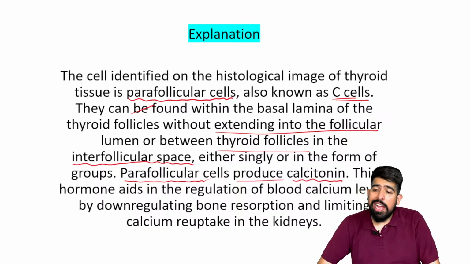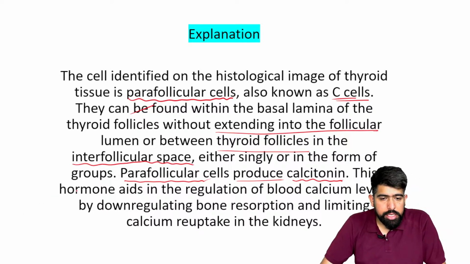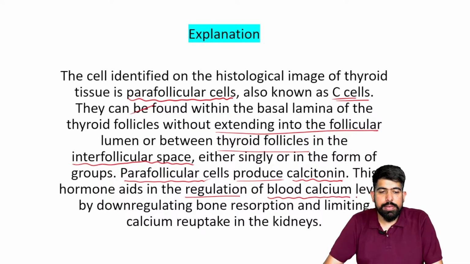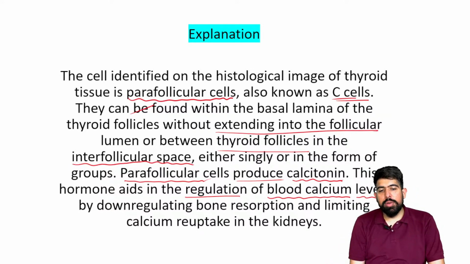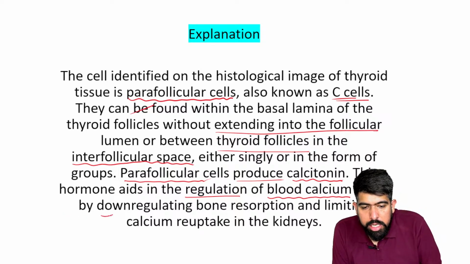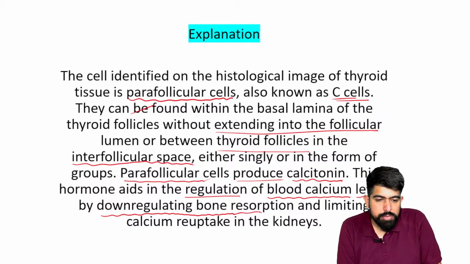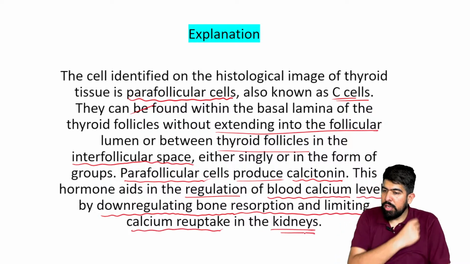What do they produce? They will produce your calcitonin, and this hormone aids to regulate the blood calcium levels. This hormone will regulate the blood calcium level by down regulating bone resorption, by limiting the calcium reuptake in the kidneys. The calcitonin,